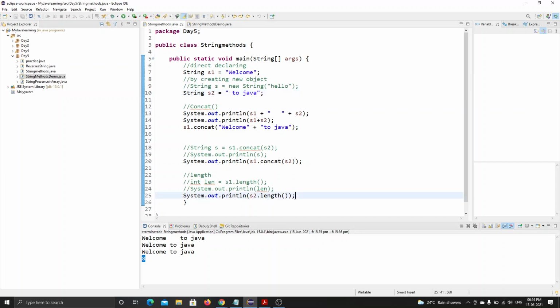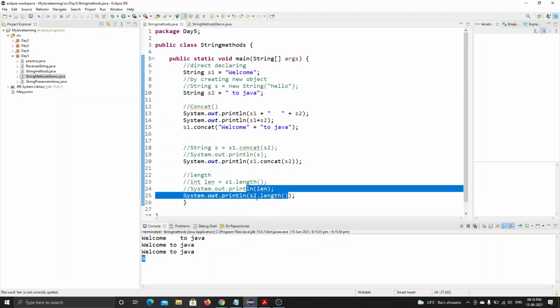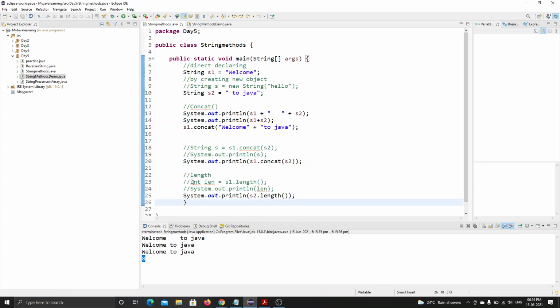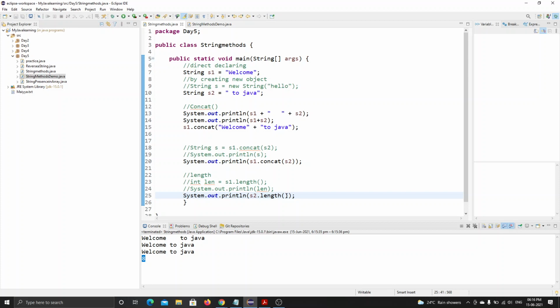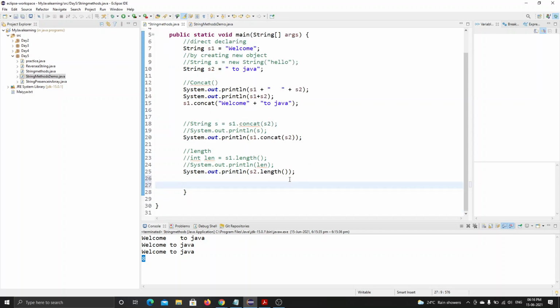So we can do it in both ways: declare an integer type, store s2.length inside this integer and print that integer variable, or we can directly print using the method s2.length. Understood how length works? Length also counts spaces as a character.